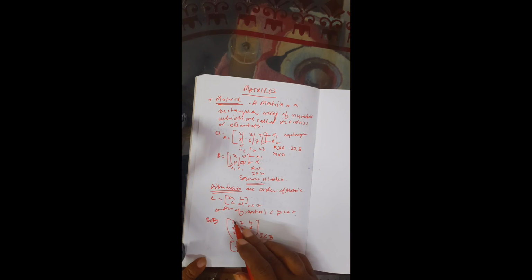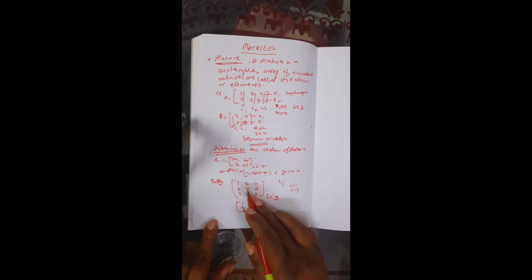Now, this is called an element: first element, second, third, fourth, like that. We can write this 1 as belonging to the first row, first column. So, a_ij: i indicates the row number, i is 1, j is 1, first row, first column. Now, write the element of second row, second column. The second row numbers are 4, 5, 6, and the second column number is this.